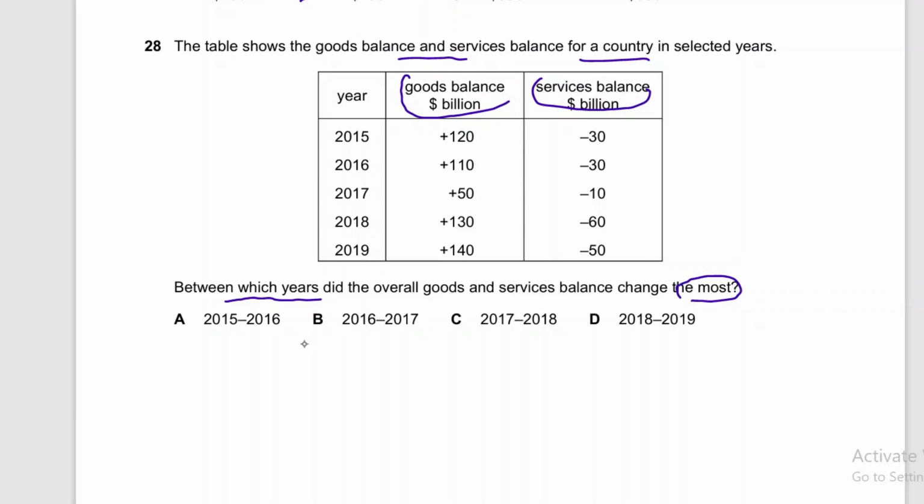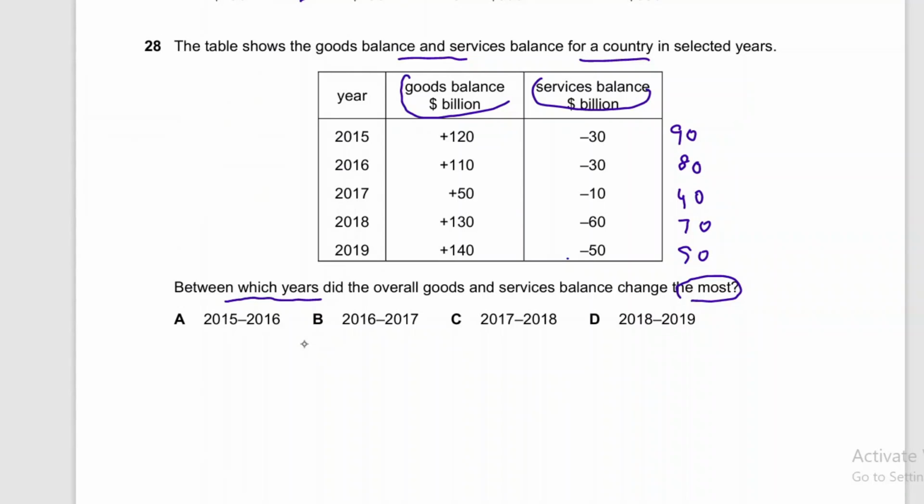balance of trade will be 120 minus 30 is equal to 90, 110 minus 30 is equal to 80, 50 minus 10 is equal to 40, and 130 minus 60 is equal to 70, and 140 minus 50 is equal to 90, right? So now you have to find the change as well, right?